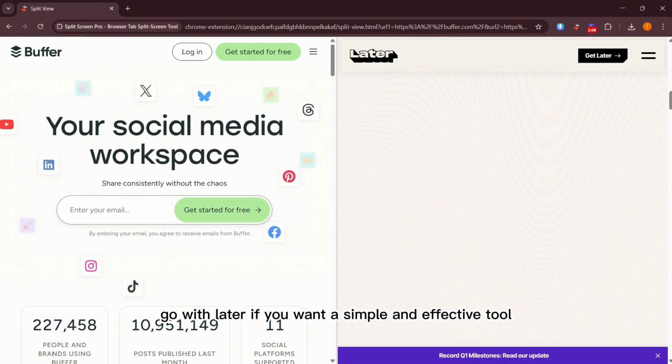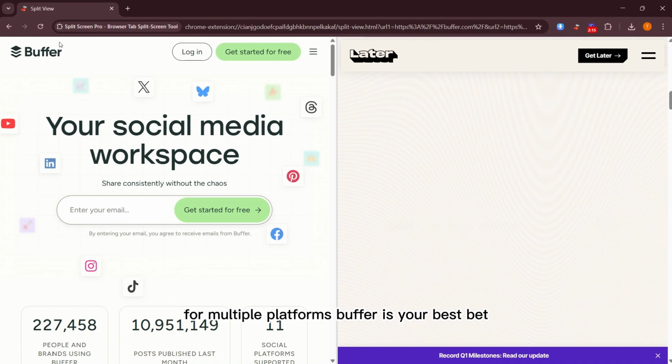If you want a simple and effective tool for multiple platforms, Buffer is your best bet.